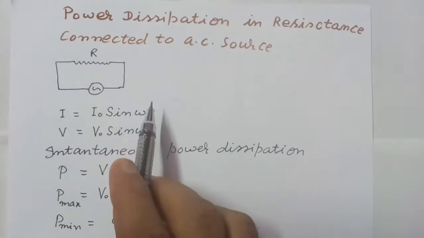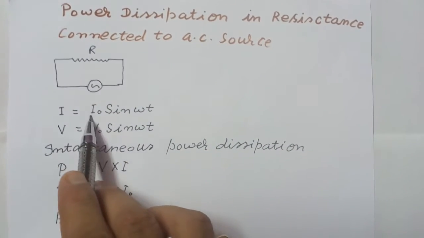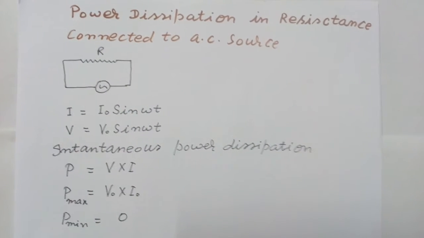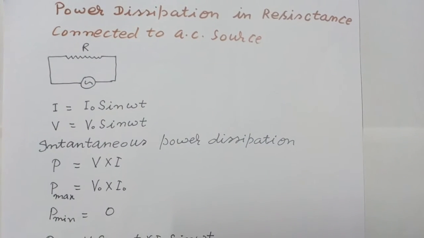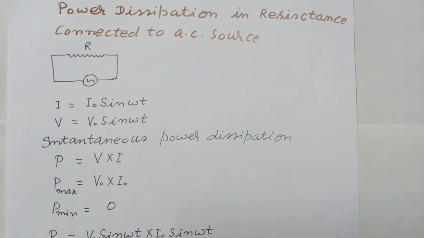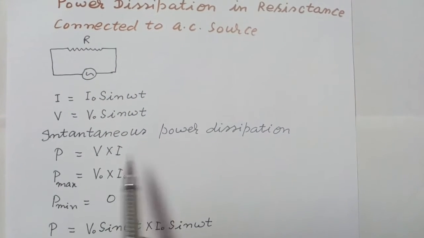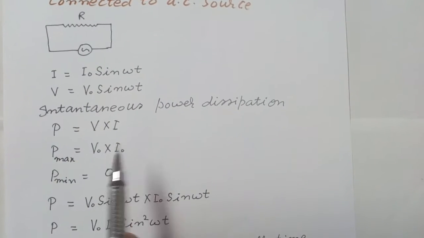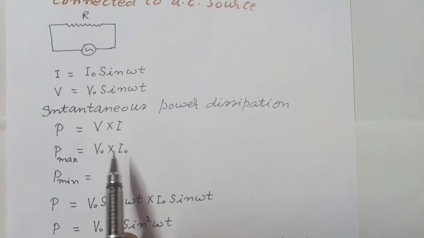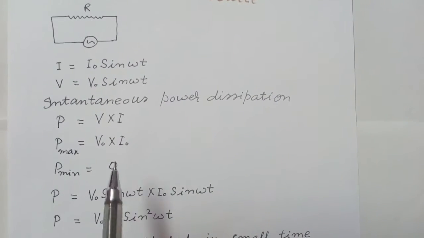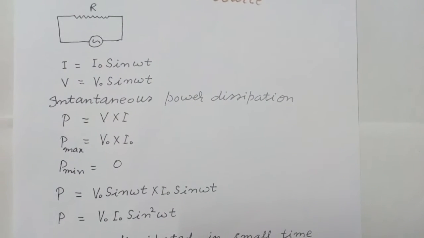So at any instant, suppose I is equal to I naught sin omega t, then V is equal to V naught sin omega t, where omega is the angular frequency of the alternating current source. Now instantaneous power dissipation P is equal to V into I. So the maximum value of this P, when voltage and current are maximum, is V naught into I naught, and the minimum value is 0 when voltage and current are 0.